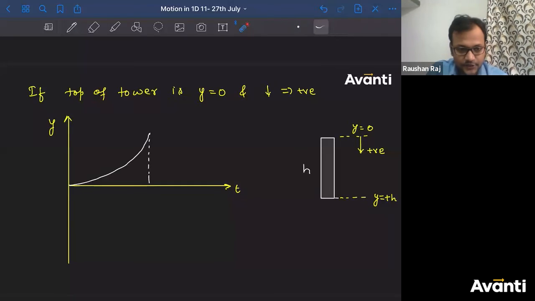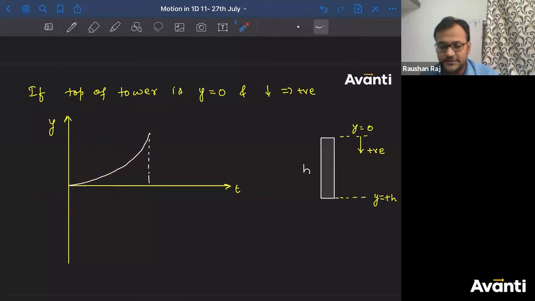So it will look like this. At time t equal to 0, the velocity should be 0, so the tangent should be parallel to the t-axis. If you draw a tangent, it will be along the t-axis. The angle made by the tangent with the t-axis will be 0. So initial velocity is 0 at t equal to 0. And now it will increase, so the slope is increasing. So this is the graph for y versus t here.